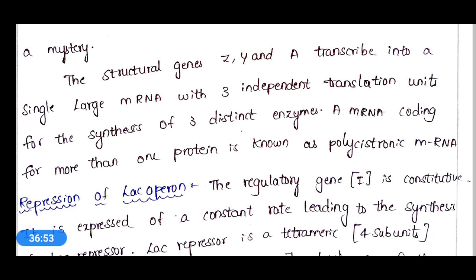Structural gene lac Z will produce the enzyme beta galactosidase, which will split lactose into glucose and galactose. Next, lac Y will produce beta galactoside permease, and it will transfer lactose present in the medium into the E. coli cell. So this is how expression of the genes of the lac operon is carried out.